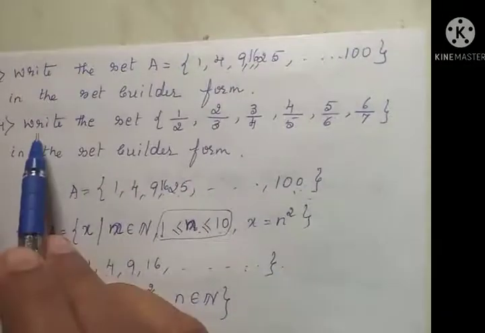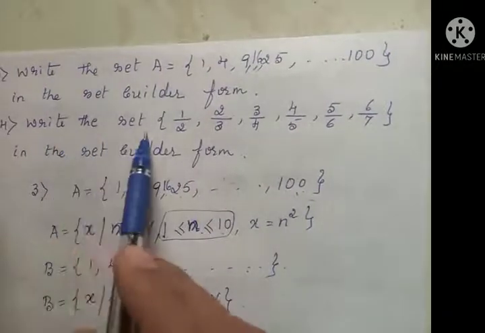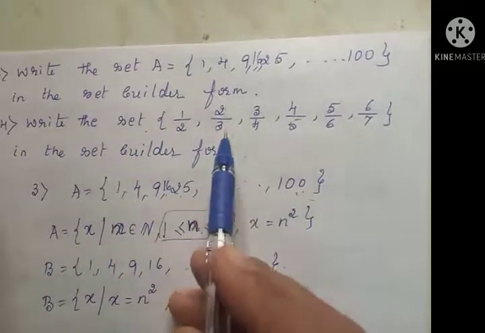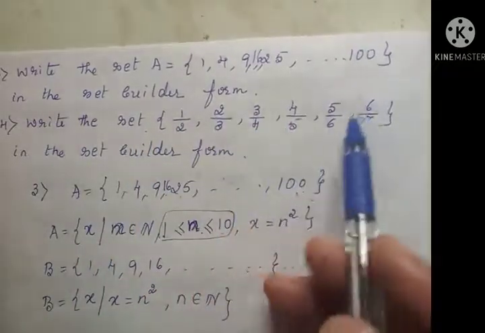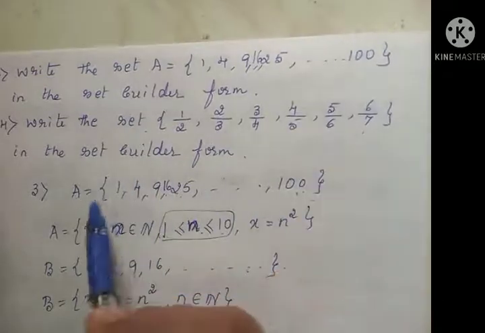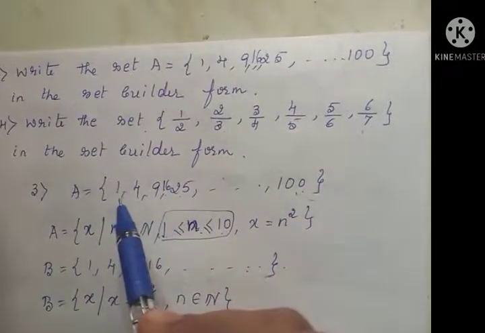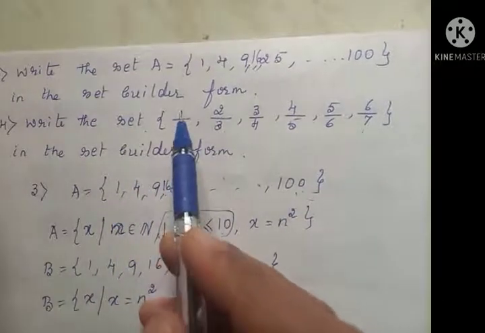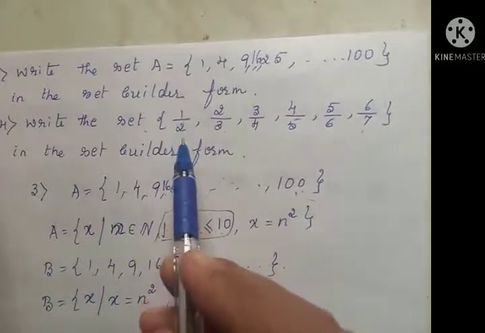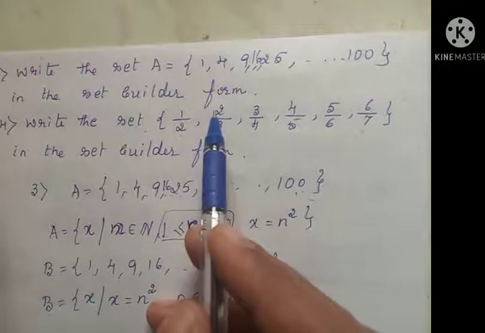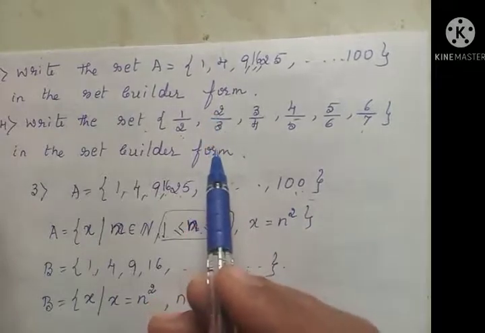Next, the fourth one. Write the set 1 by 2, 2 by 3, 3 by 4, 4 by 5, 5 by 6, 6 by 7 in set builder form. We can observe that the numerator is 1 less than the denominator.